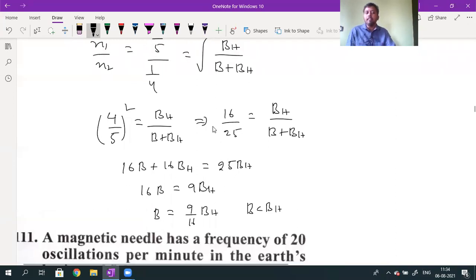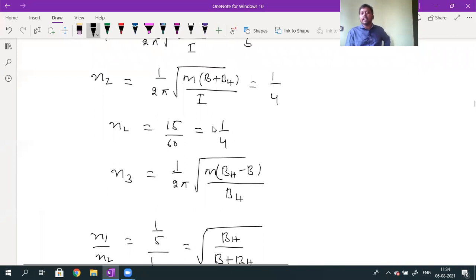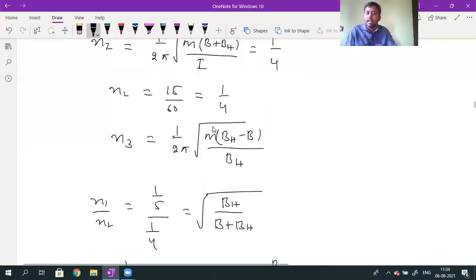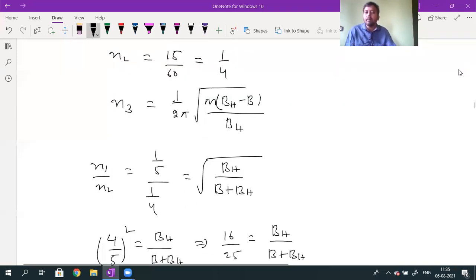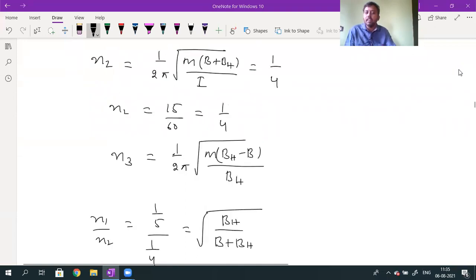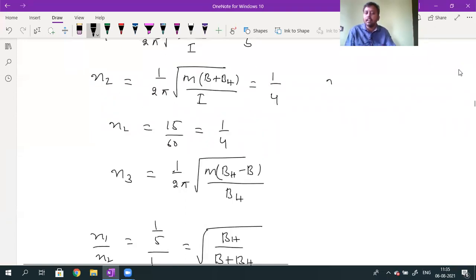When B is less than BH, and the poles of the bar magnet are interchanged, what is the N3 value? N3 will be given by 1 by 2 pi into root over M into BH minus B divided by I. Last step: what I want to calculate is the frequency of oscillation when the poles of the bar magnet are interchanged. So when I divide equation 1 with equation 3, N1 with N3, I want to calculate the N3 value now.